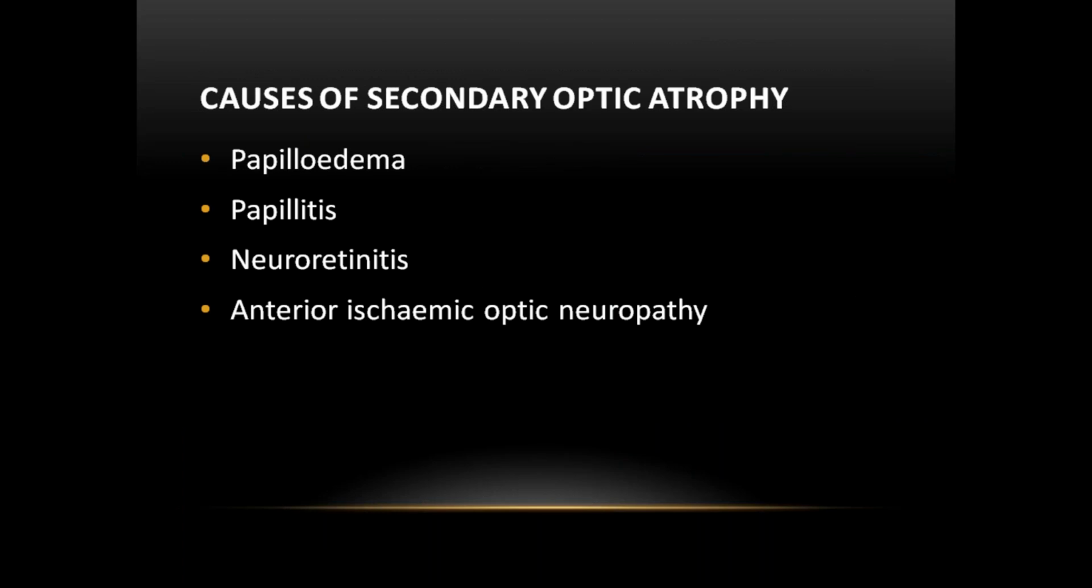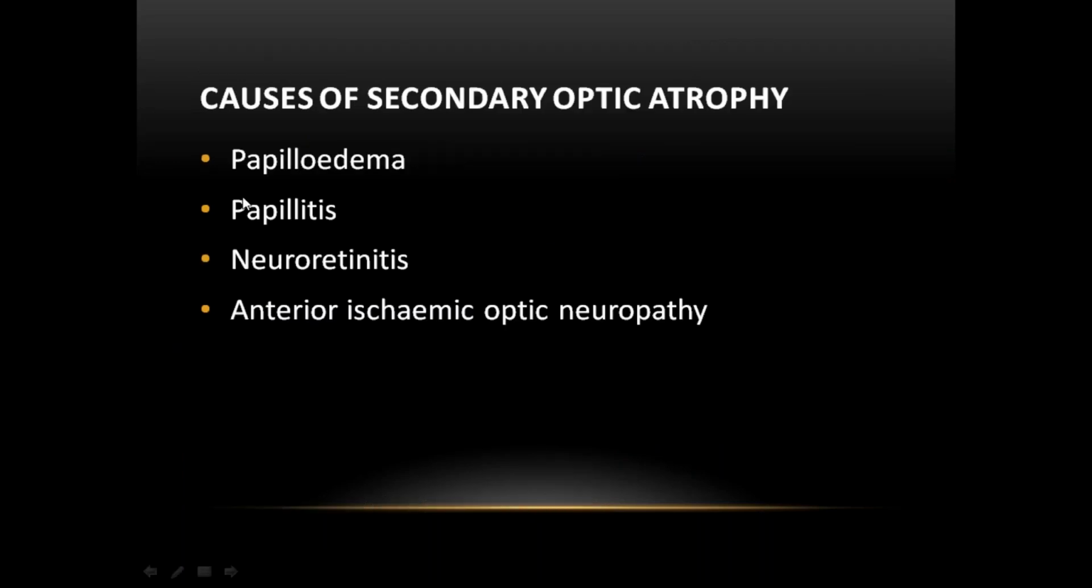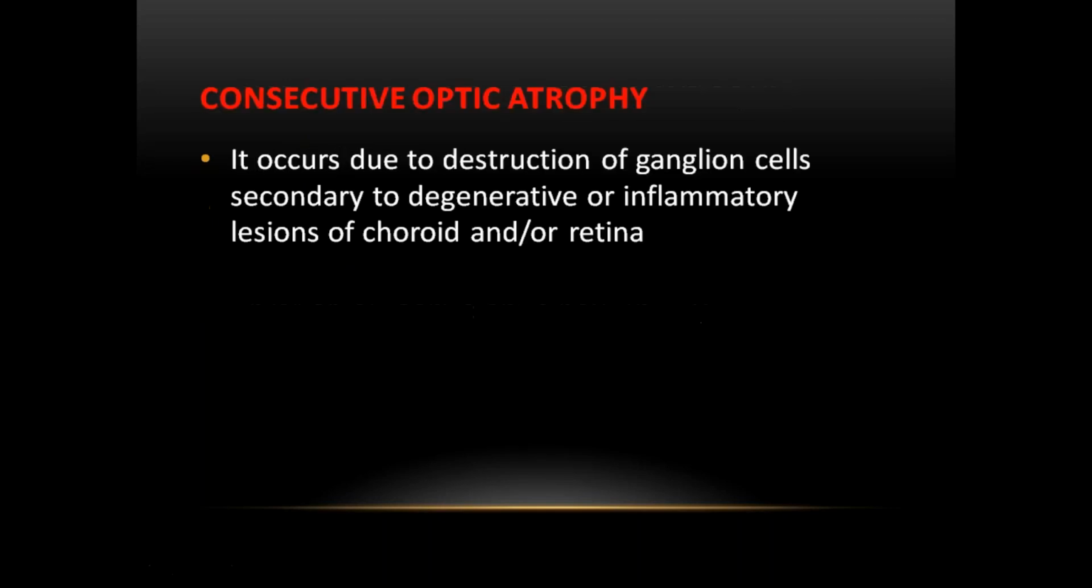The other name for secondary optic atrophy is postneuritic optic atrophy. Optic neuritis, neuroretinitis, papilledema, anterior ischemic optic neuropathy are all the causes for postneuritic or secondary optic atrophy. These four are the causes for secondary optic atrophy.